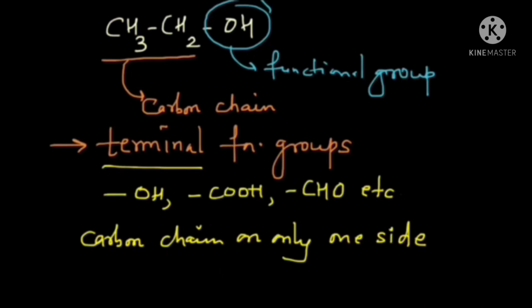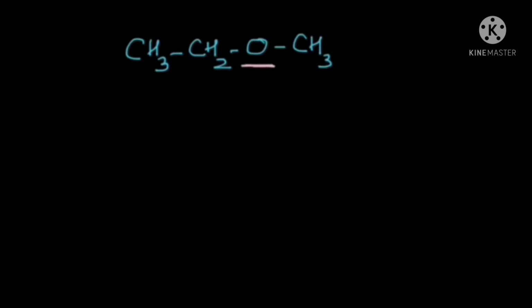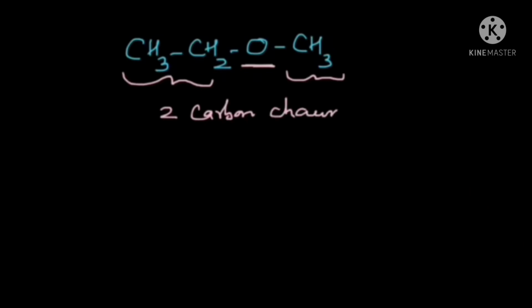So what are non-terminal functional group? That's the point of our discussion, right? So let's take a look at this compound. It's an ether, and you can see that the functional group is present right over here, and that we have carbon chains on both sides of the functional group. So we have two carbon chains, one on each side, and that is what we call the non-terminal functional group.